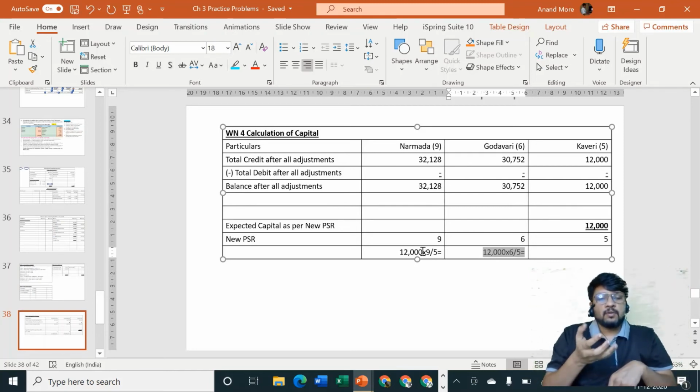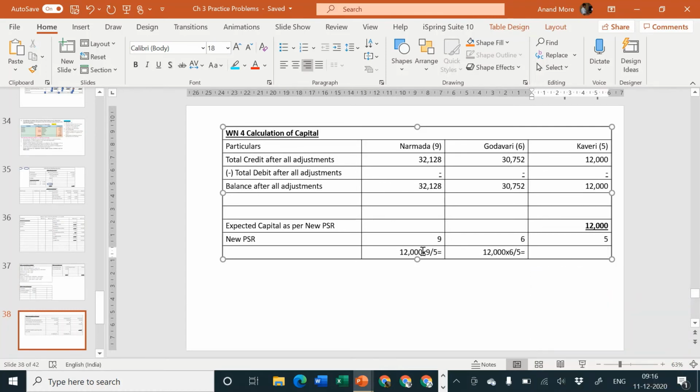Now we know for 5 rupees if 12,000 capital is required, then for 6 rupees how much capital Godavari should have kept in, and how much capital Narmada should have kept in the business of the partnership firm. Okay, so this is how we are going to do. Shall I repeat for one more time? I am repeating for the last time for everybody.